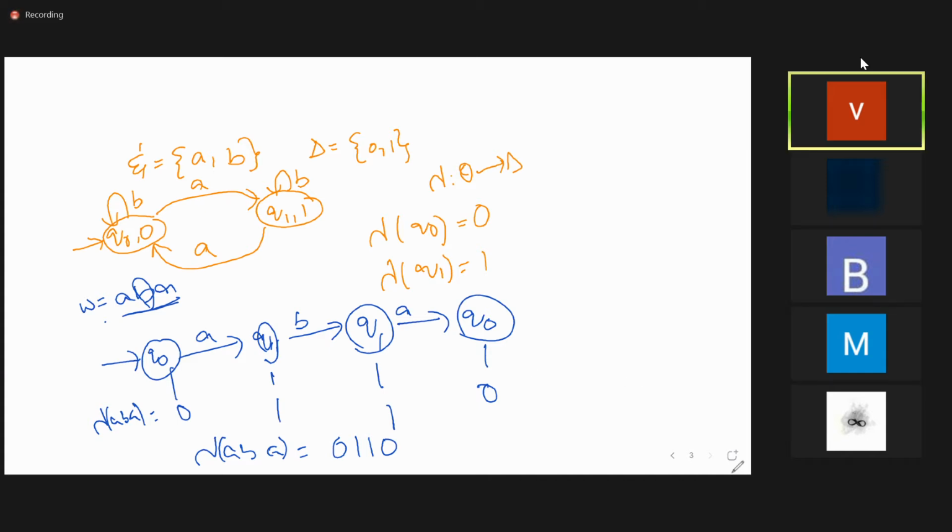I'm asking you to construct the Moore machine that takes the input from sigma equals a, b. Now I am asking you to count the number of a's in the given input string. Count the number of a's in the given input string.